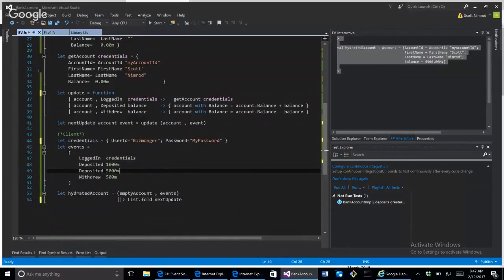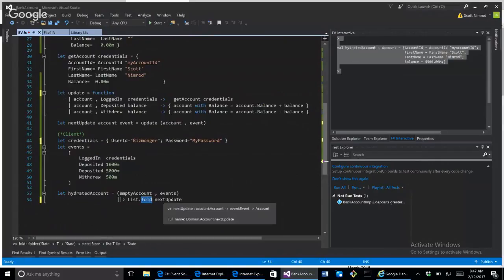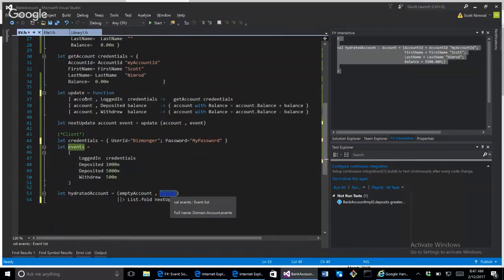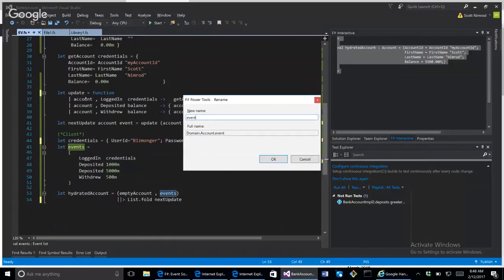So this client is actually going to provide the credentials. It is going to pass in the stream of events to our hydrator, right? Which is essentially this fold operation that is going to hydrate our bank account. It's going to receive this stream of events, right? I could probably name this event stream.